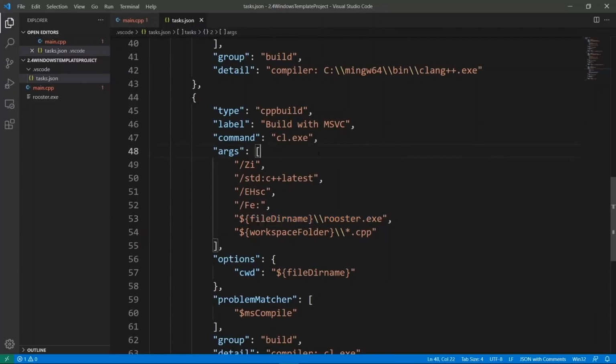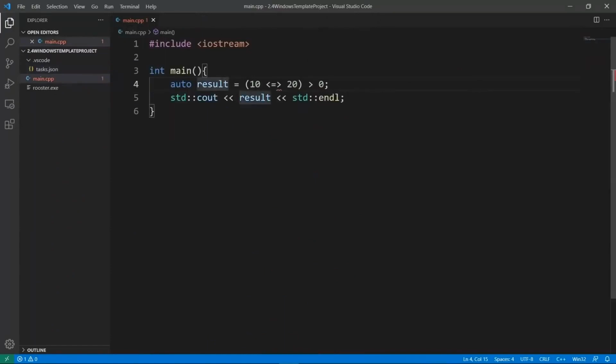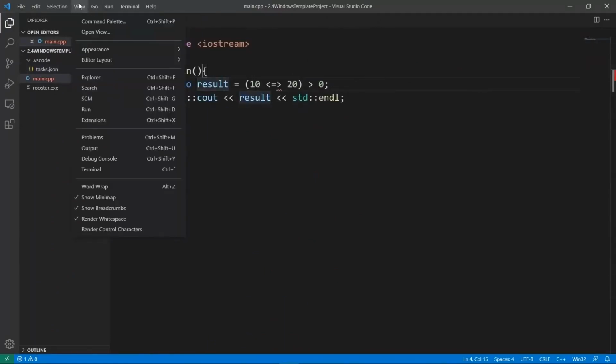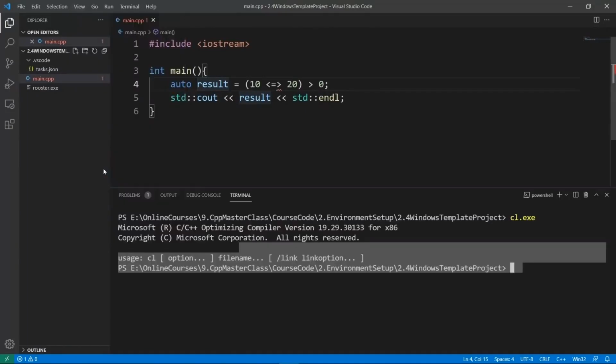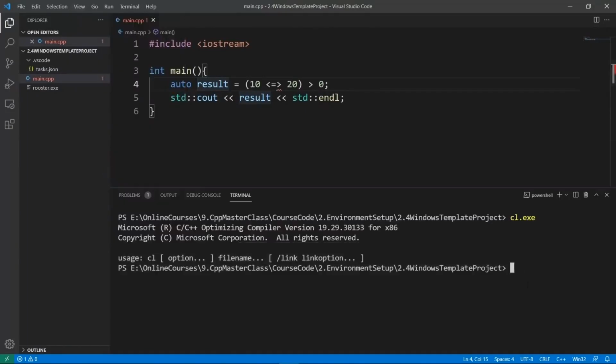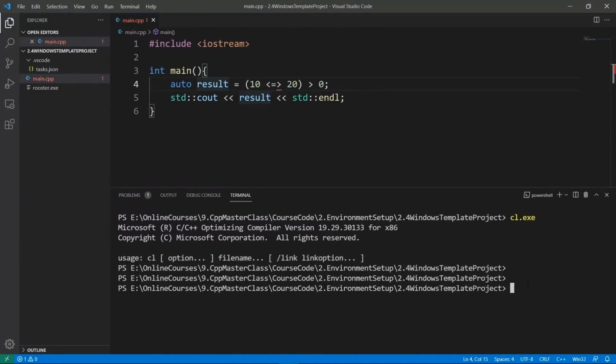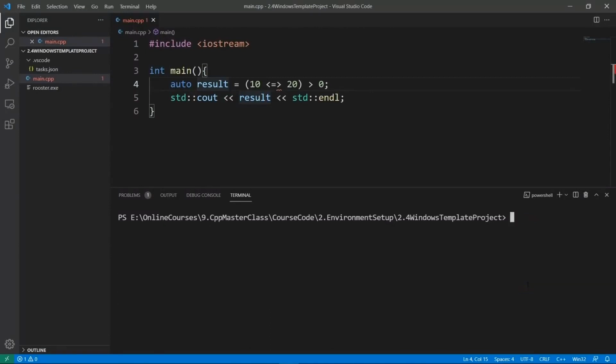If we save this by saying Control S or Command S and close our tasks.json file, we can bring up our terminal window by going to View and saying Terminal here. And we can go down and clear. We can say clear and hit enter. And if we do rm and say rooster and hit tab, this is going to remove the binary we generated with the Clang LLVM compiler earlier.